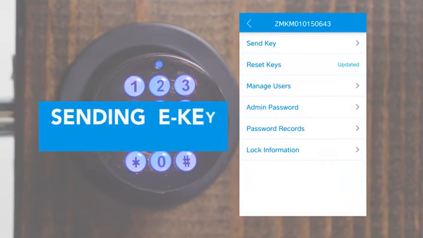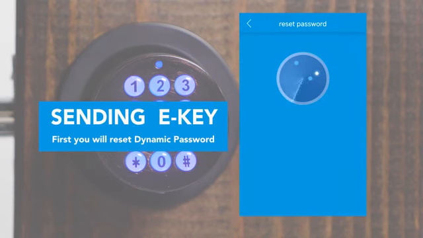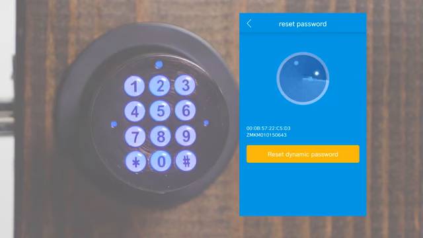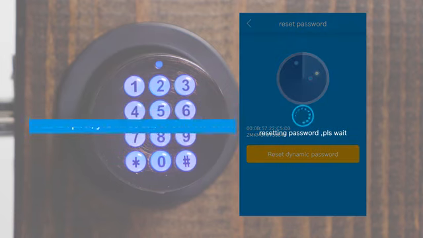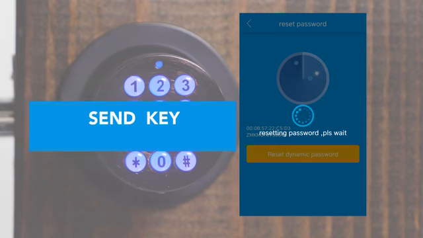If you want to create in-app passcodes so your recipient can enter a code on your lock's keypad, you will have to reset keys within the app. Tap Reset Dynamic Password. Once complete, you will be able to generate codes within the app.